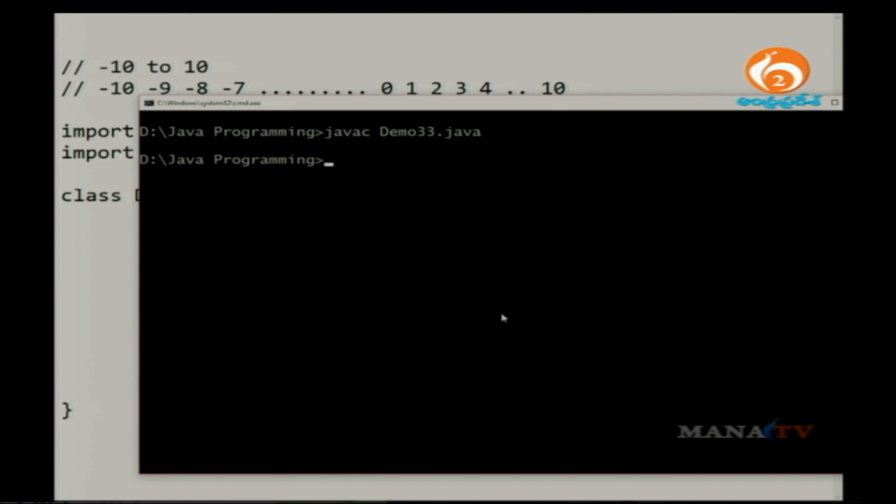Yes, exactly. Logically it is supposed to not execute because the condition is false. But what does it print here?